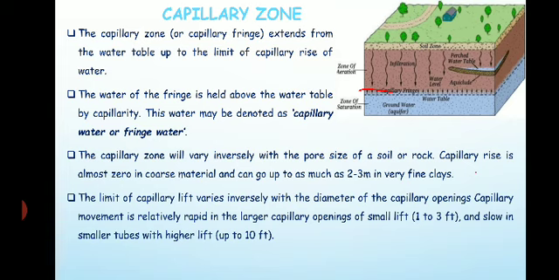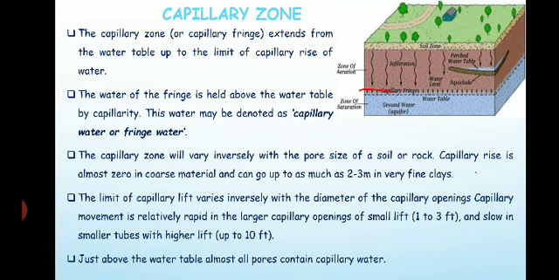So capillary movement is relatively rapid in the larger capillary openings of small lift, that is almost 1 to 3 feet, and it is slow in the smaller tubes with higher lift, up to 10 feet.